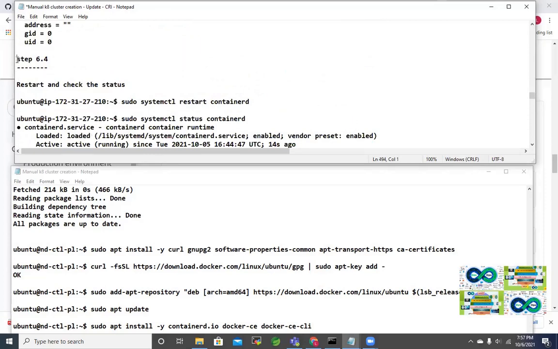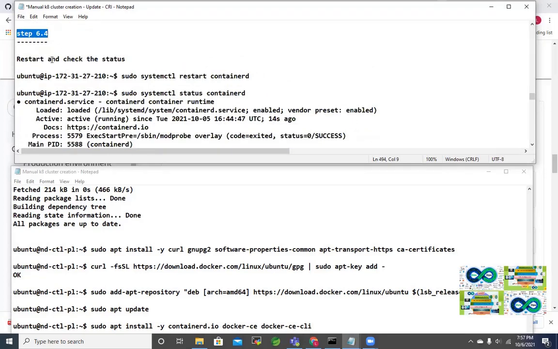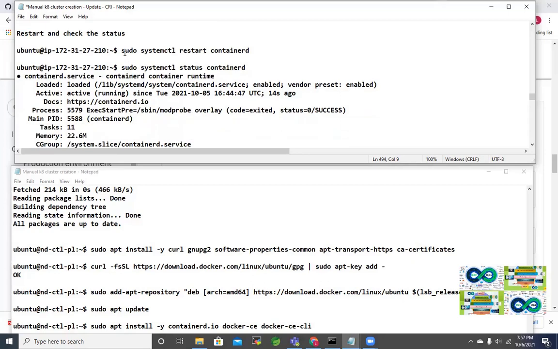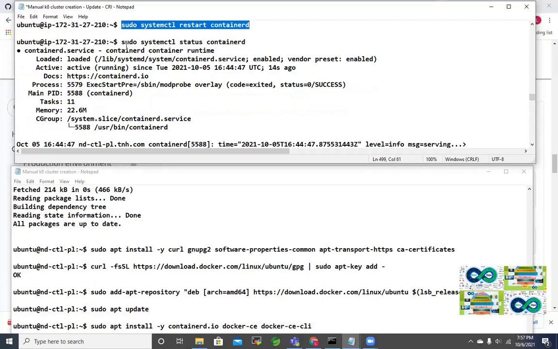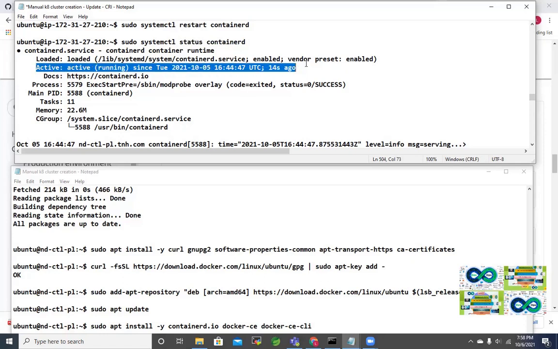Okay, if you go down to step 6.4, now we have the directory created, the containerd file created, and the config file created with the default configuration. So just refresh it. We can say sudo systemctl restart containerd, and after that we can check the status whether it's up and running: systemctl status containerd. Like the Docker status we check, it will say active. If it is telling active, then no problem. I just tested it yesterday.